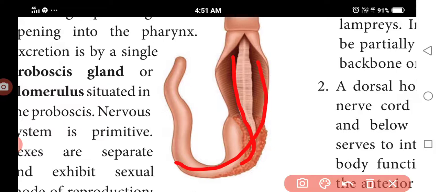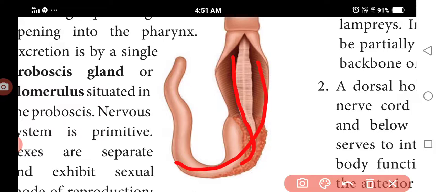Circulatory system is very simple, open type. The heart is present on the dorsal side. Gills are present in the pharynx. Excretion is by a single proboscis gland, the glomerulus situated in the proboscis. Nervous system is primitive.